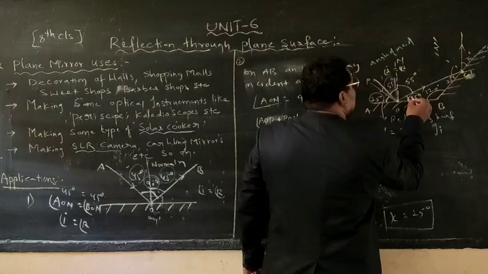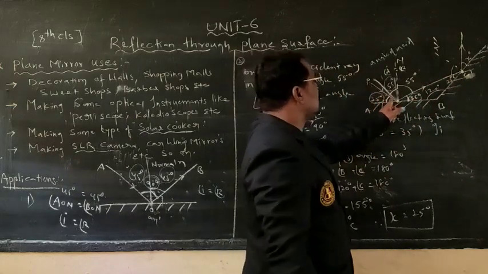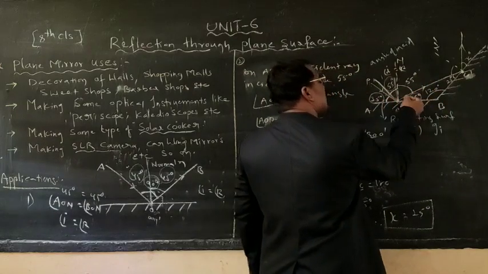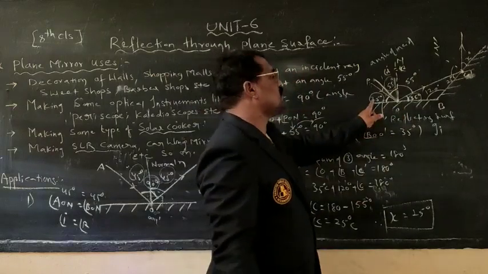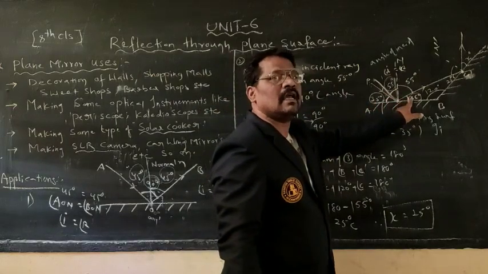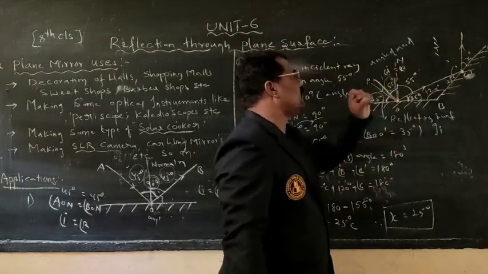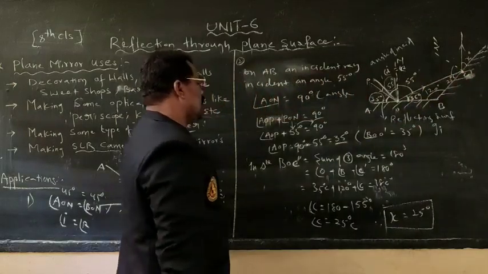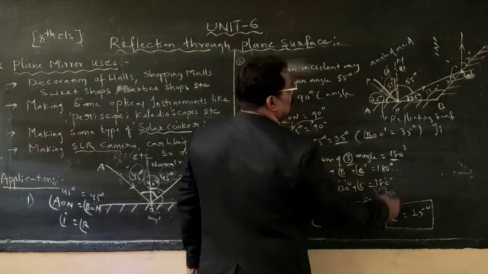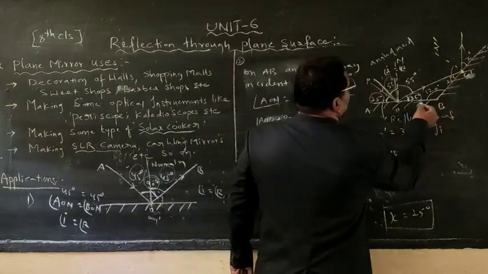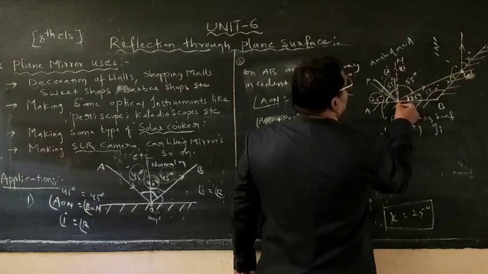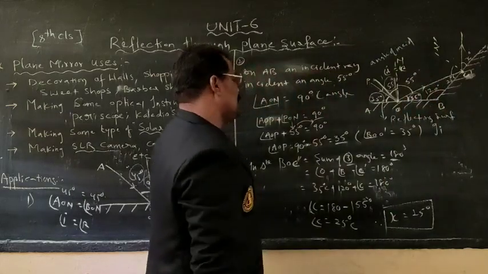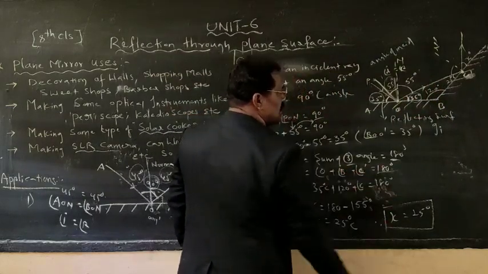BOC angle is also 35. If this is the incident ray, this is the reflected ray and this is the reflecting surface, this angle will be equal to that angle. The glancing angle of incidence will be equal to the glancing angle of reflection. Therefore, 35, 35. Now if you see triangle BOC, the sum of three angles is equal to how much? 180 degrees. Means angle O plus angle B plus angle C is equal to 180 degrees.